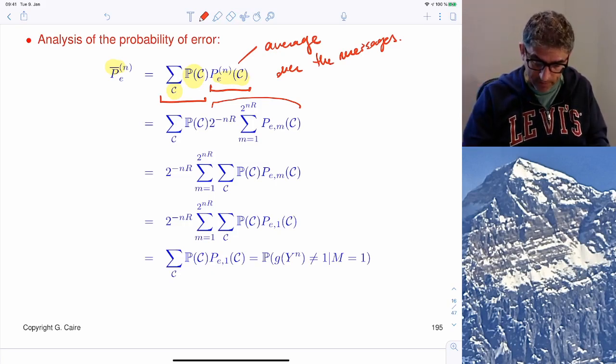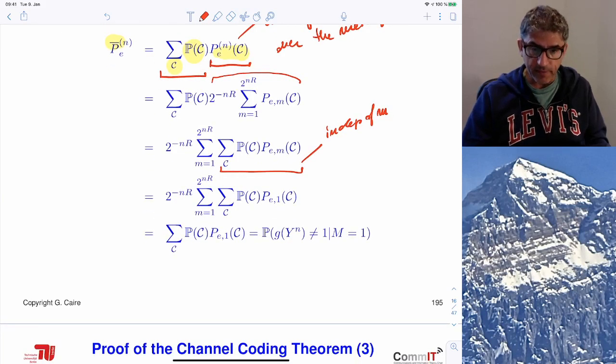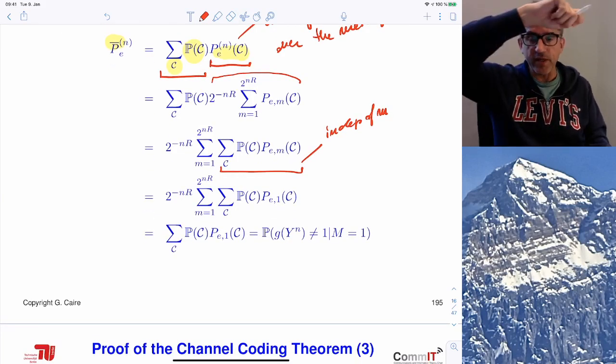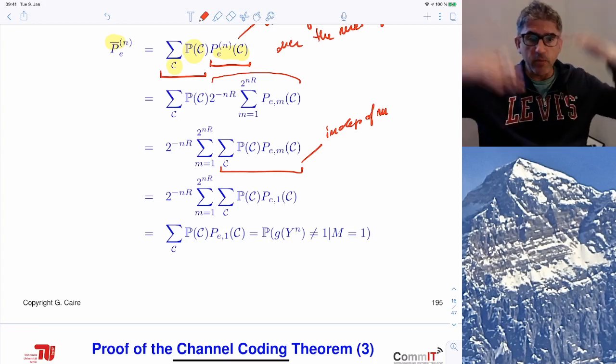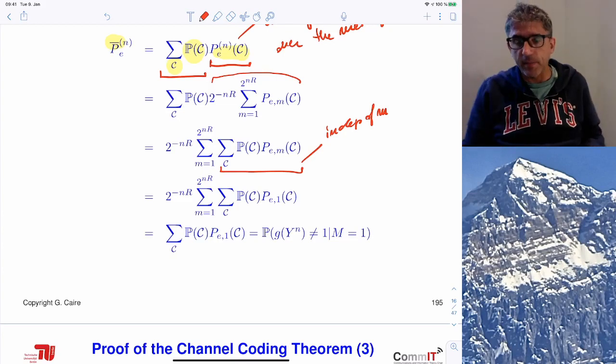So it means that we can basically shuffle the messages as we want. It turns out that this term here, since we sum over all possible codebooks, is independent of index M, because there is a symmetry. For every codebook with a certain mth row, for any permutation of the rows, you can put this mth row in the first position and you will have the same probability.